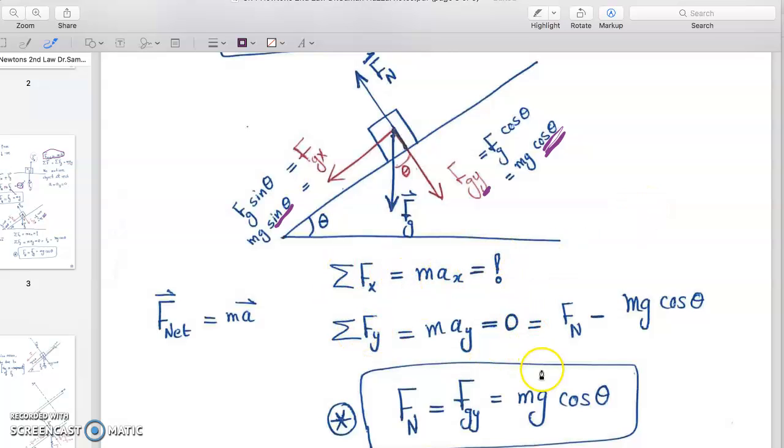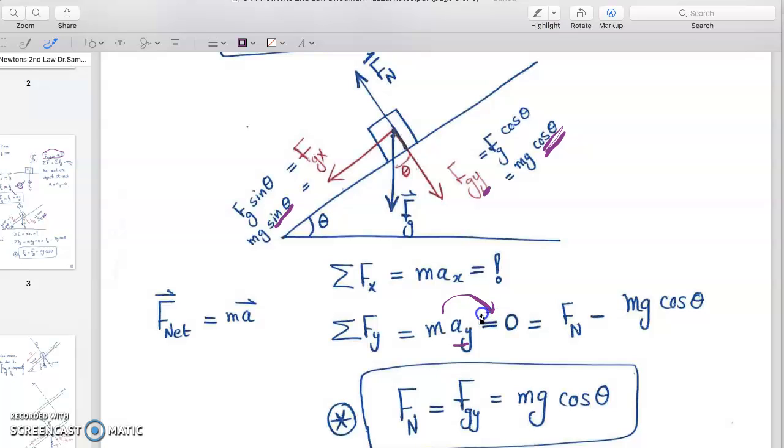Here we are solving the summation of the forces along the y-axis, which is equal to may, and definitely there will not be any motion along the y-axis. So again, ay equals 0. This is the answer for the right side of the equation.